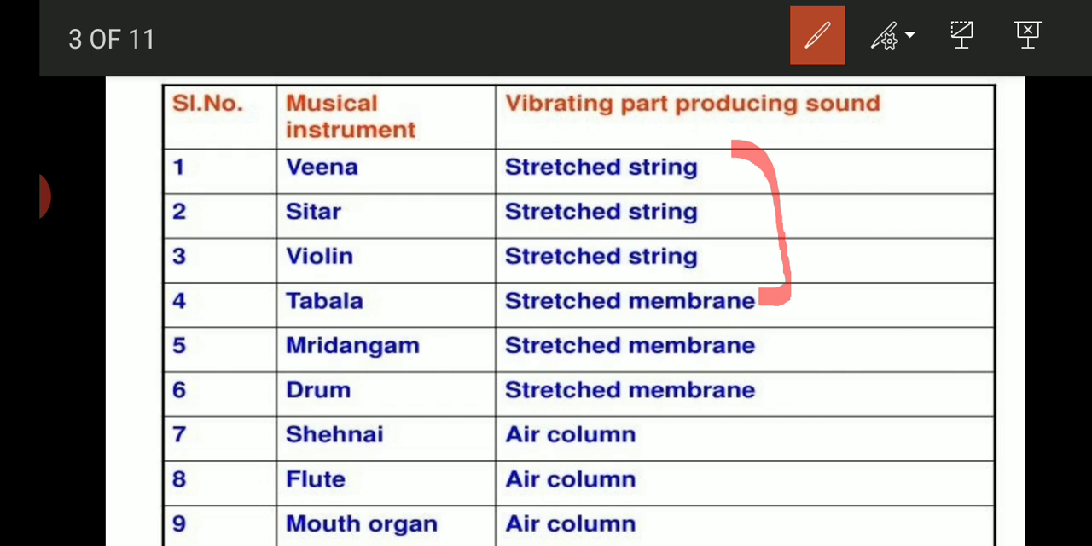Similarly, tabla, mridangam, and drum are percussion instruments, which means they have a vibrating skin or membrane that produces sound on vibration. Drum, tabla, dholak, and mridangam are some examples of percussion instruments. On the other hand, shehnai, flute, and mouth organ are wind instruments. These instruments are generally made in the form of pipes, and when we blow air into them, the column of air inside vibrates, producing a note.